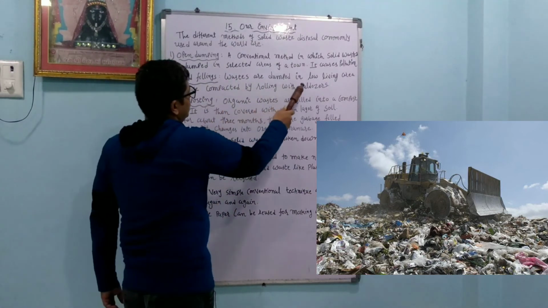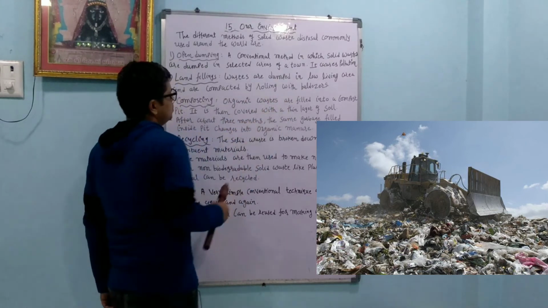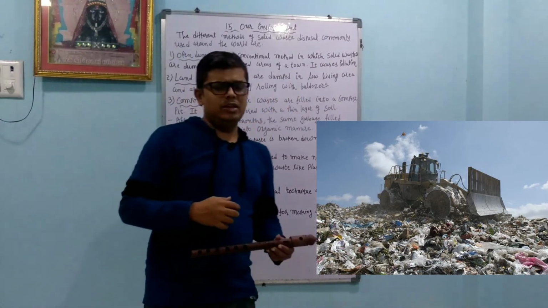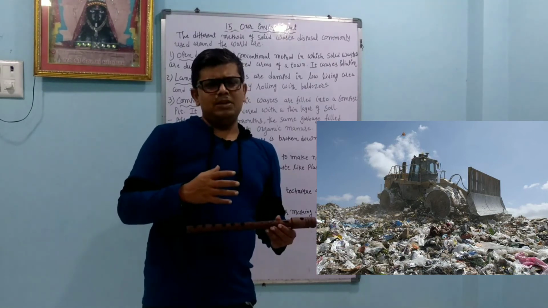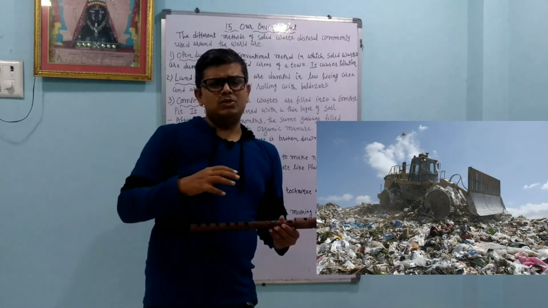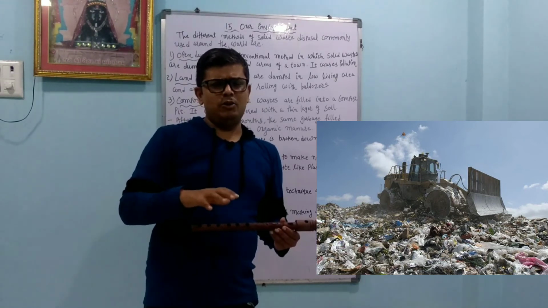Landfilling: waste is dumped in low-lying areas and compacted by rolling with a bulldozer. In low-lying areas there is not much public. At that place the bulldozer is rolled over the waste and it is compacted down into the soil.